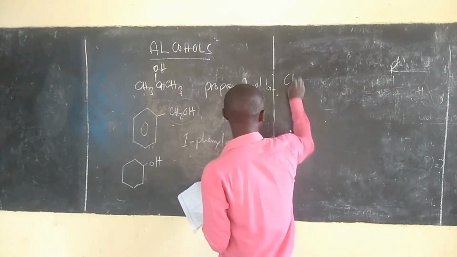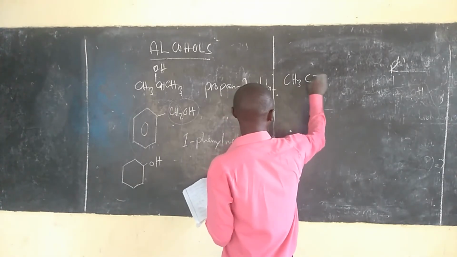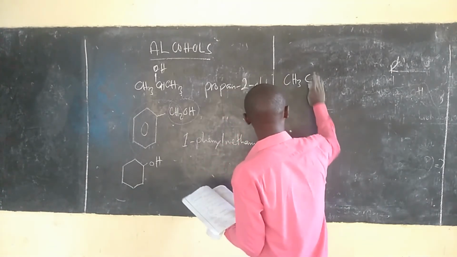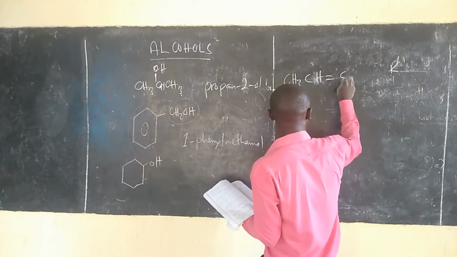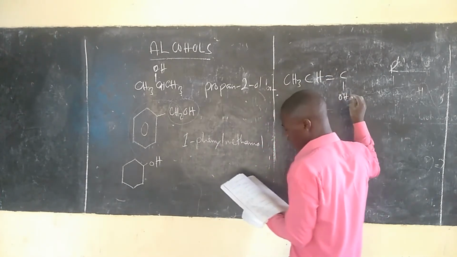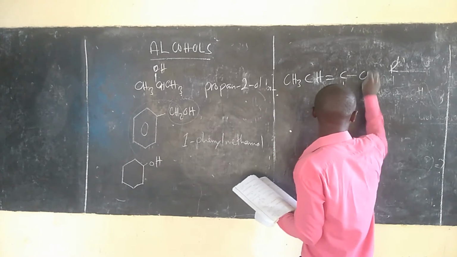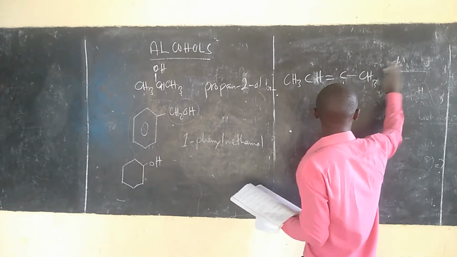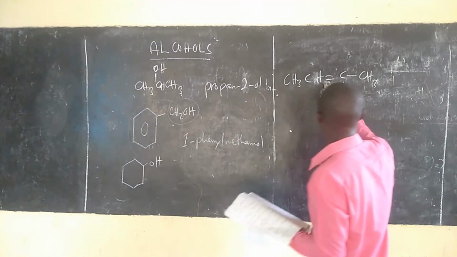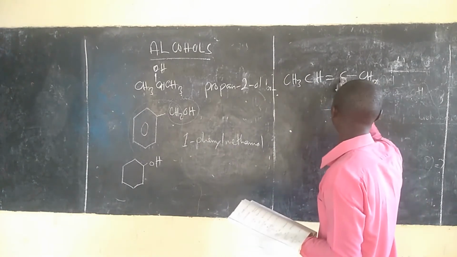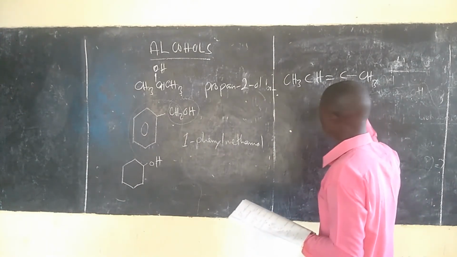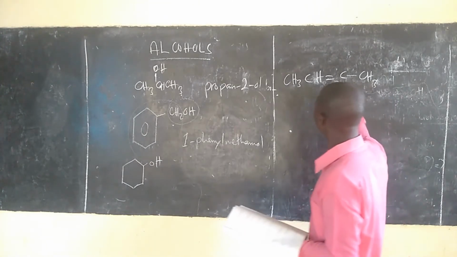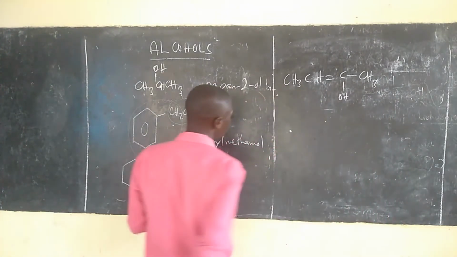For example, we have CH3, CH, that one C, hydroxyl, CH3. So 1, 2, 3, 4. So tuanzia kumoja mbili hydroxyl hapo na mbili yetu na huyo.